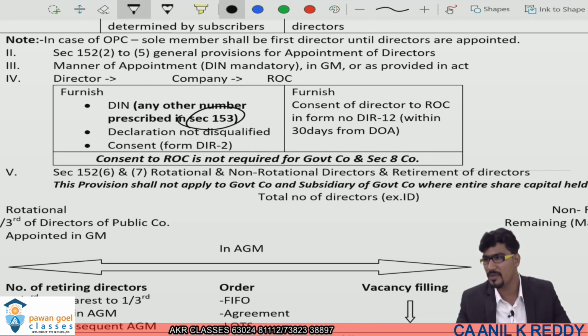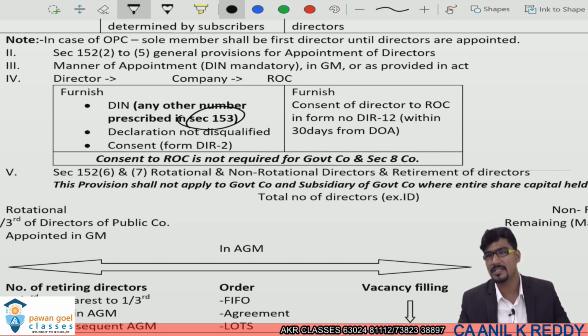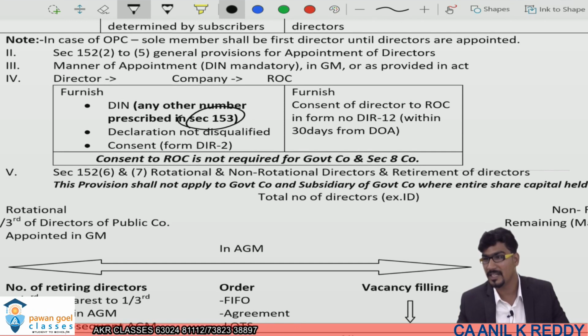Because it was contravening the provision of section 140 regarding removal of auditor. If removal has to be done, then CG approval was required with a special resolution. But under 139 it was stated that ratification has to be done every year. If shareholders don't ratify, he is said to be removed. Therefore there was a conflict between 139 and 140, so it is amended. Like this, there are so many amendments in the Companies Act 2013 by the Companies